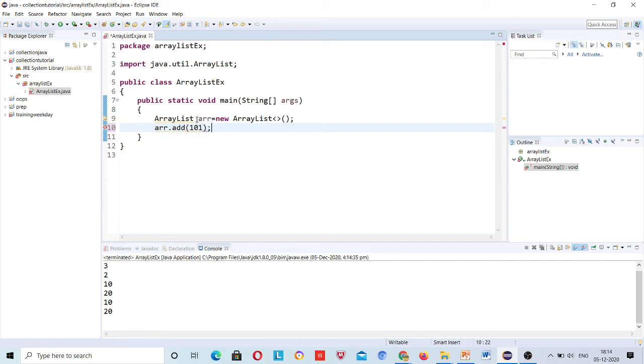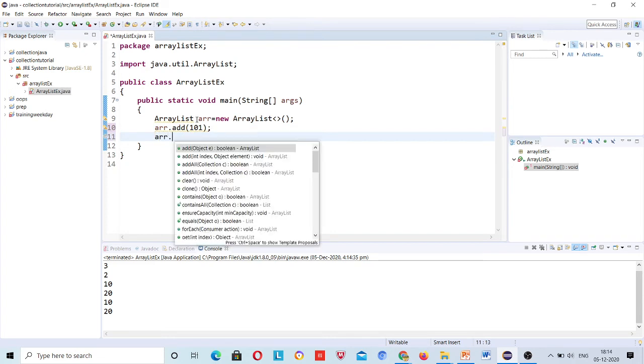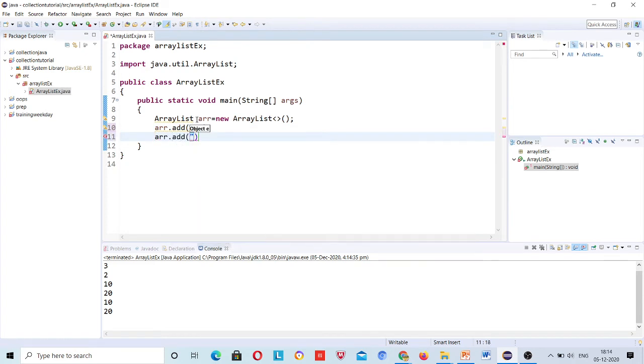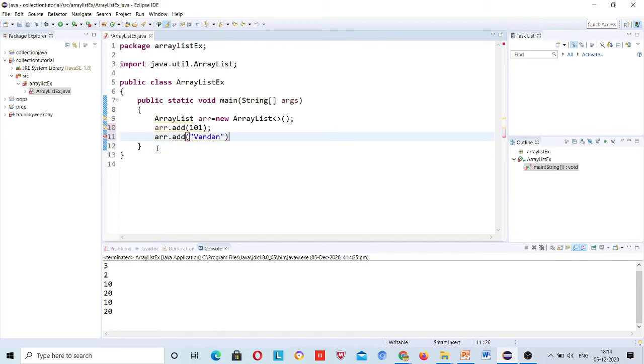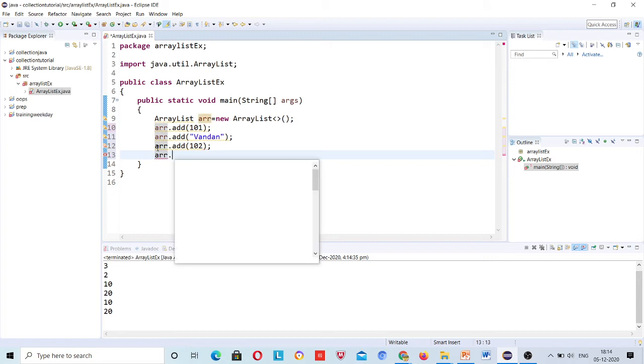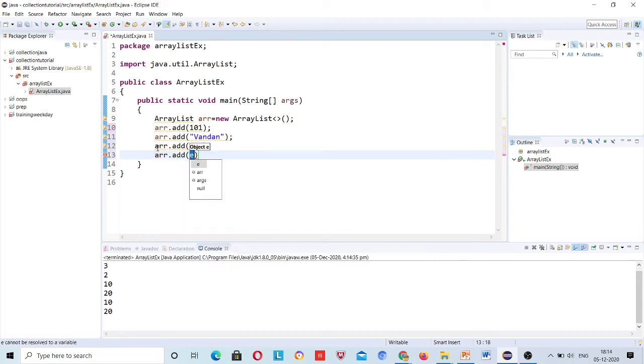Suppose 101 is the roll number of a student, and then add a student name, Vandan, right? Then arr.add 102, and here arr.add, and this is Sumit, right?